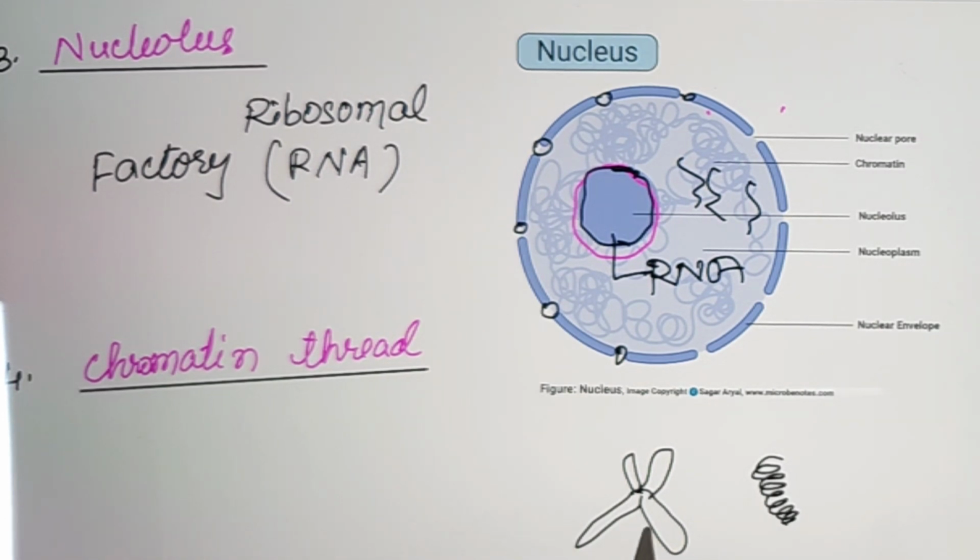These chromosomes are made up of DNA and histone protein. What is DNA?